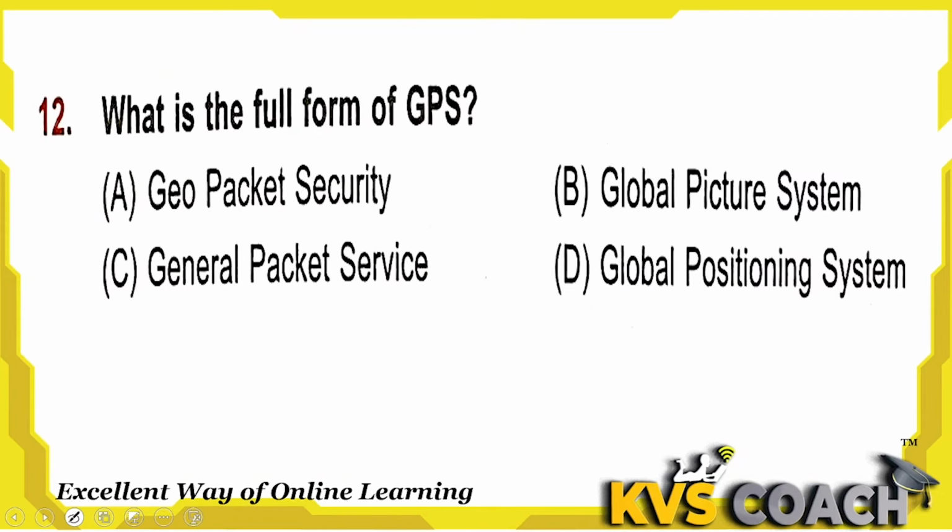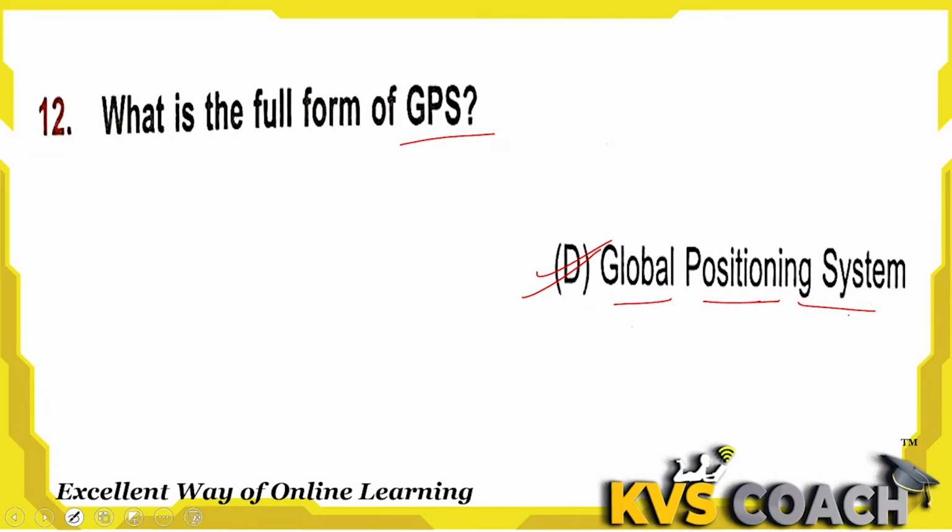Next question: what is the full form of GPS? That is Global Positioning System. In every device we have GPS, which runs on the roads. This is a location tracker. Global Positioning System: where your position is, we can check by GPS. D is the right answer here.